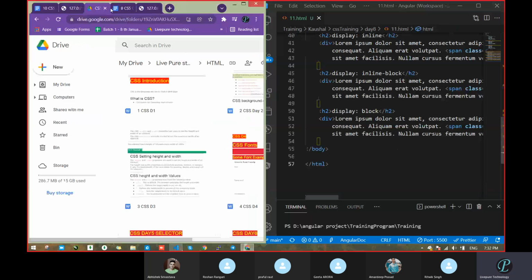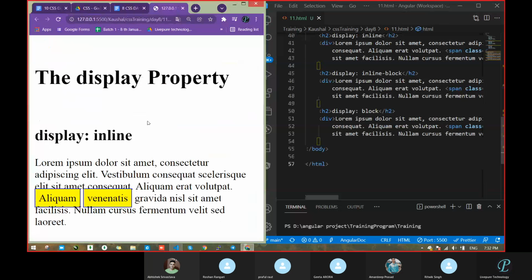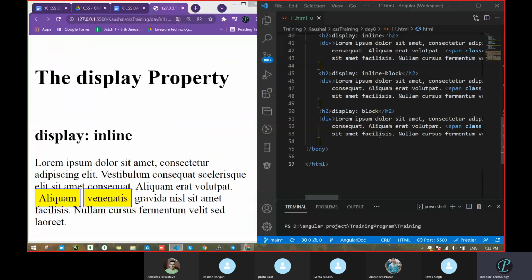So that we will look over here. Just give me one second. Yeah. So let me remove this first. Otherwise it will give you errors.